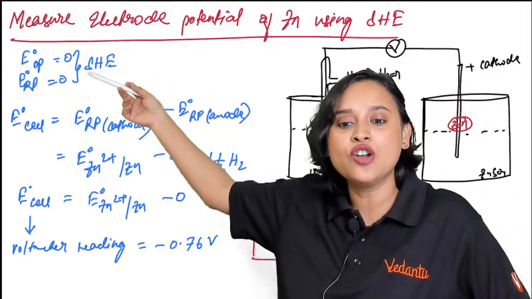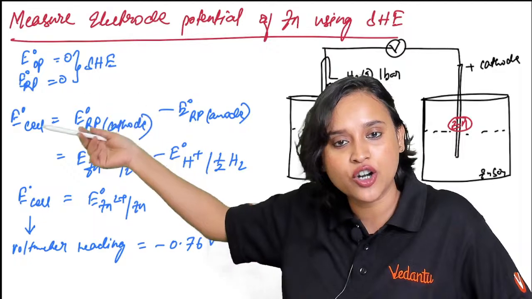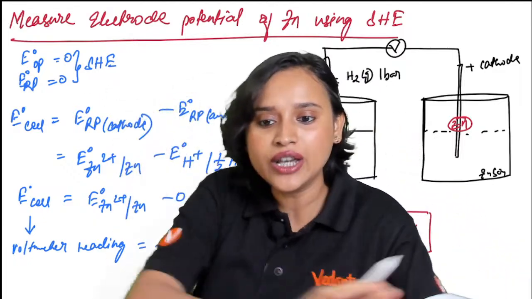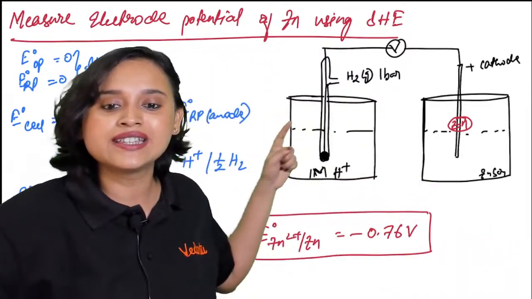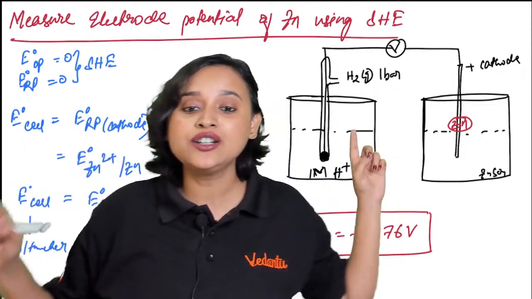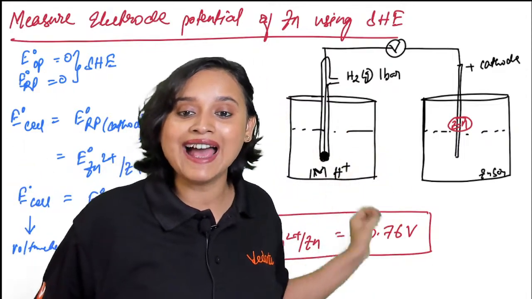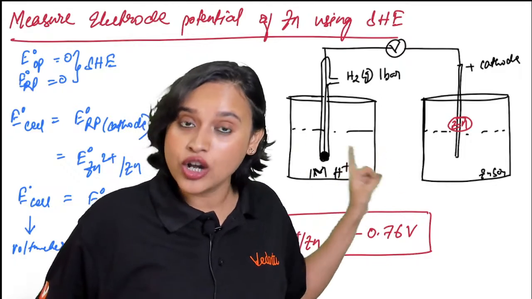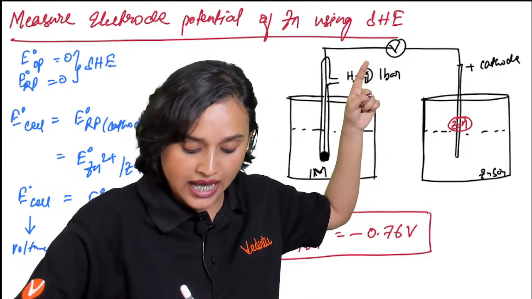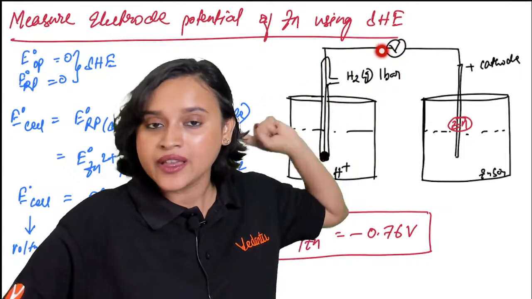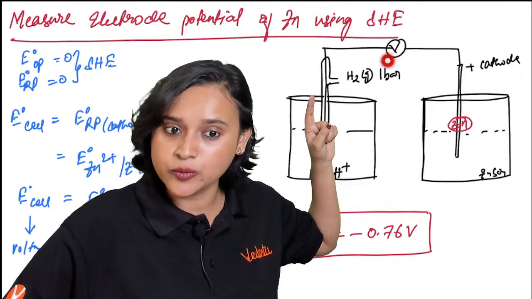So we know that E naught oxidation potential is going to be 0. E naught reduction potential for the standard hydrogen electrode is 0, right? So what we are going to do is use the zinc rod here as cathode and the hydrogen, that is SHE, as anode here. And here you have the voltmeter, guys. Do you see, everyone?